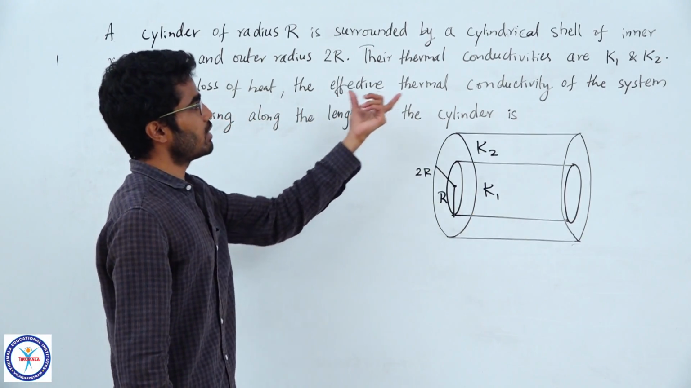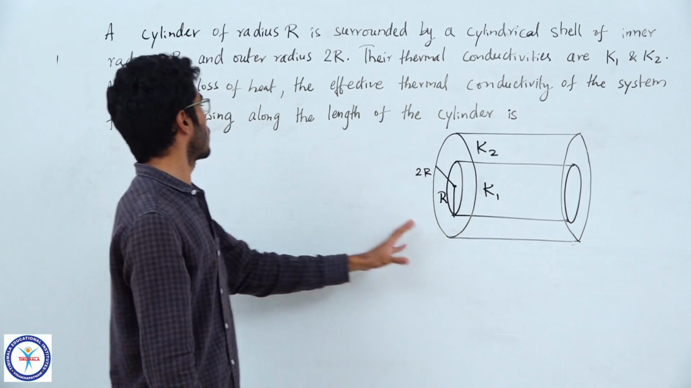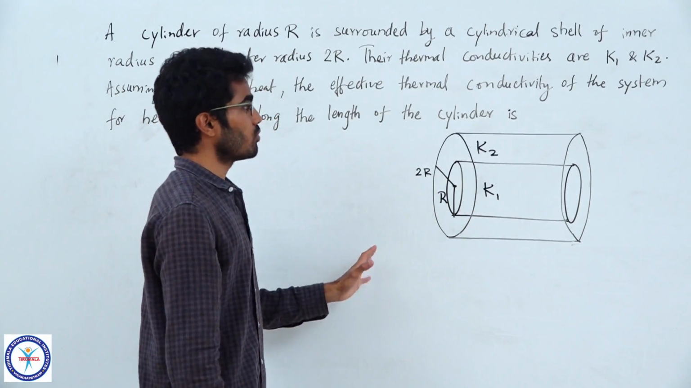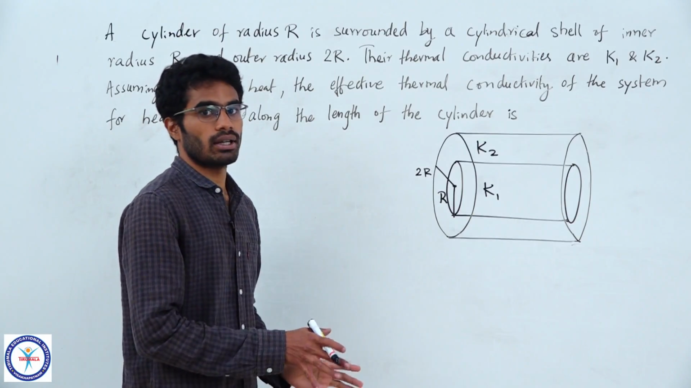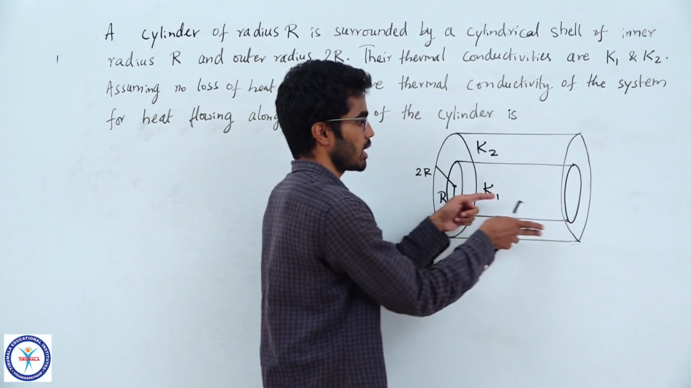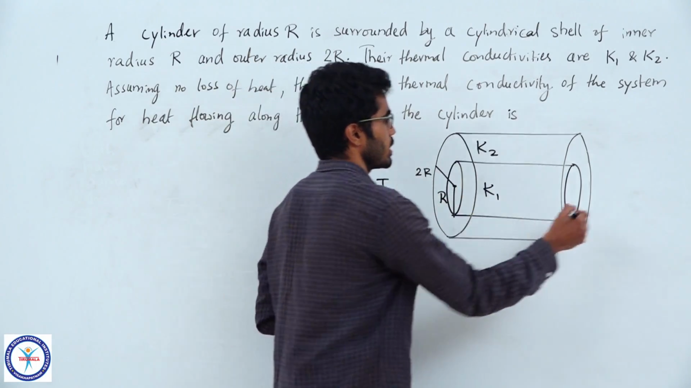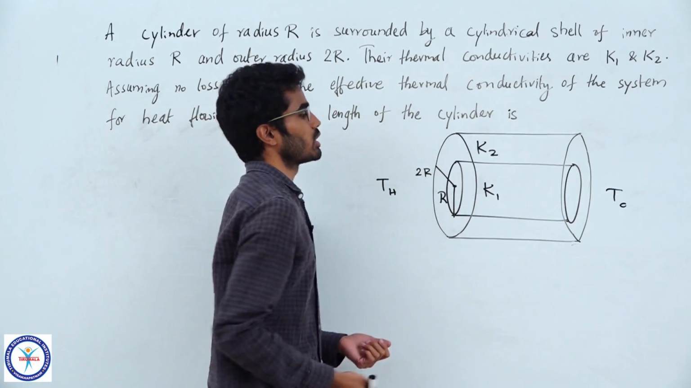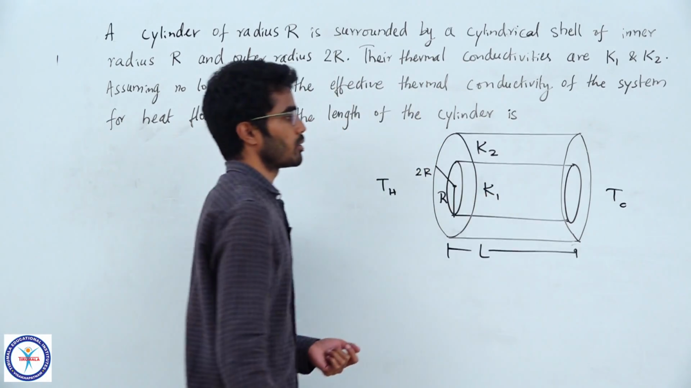Now, we have to calculate the effective thermal conductivity of such a system if it carries the heat along the length of the cylinder. Now, there is no information about the temperature difference, nothing. He is just giving you a hint that the heat is flowing along the length of the cylinder. That means in this direction. So, let us assume that this is at a higher temperature and this is at a lower temperature. Now, heat will flow along the length of the cylinder and let the length be capital L.